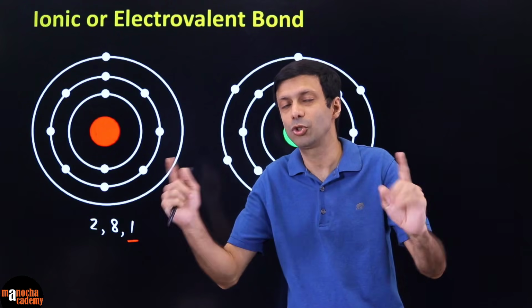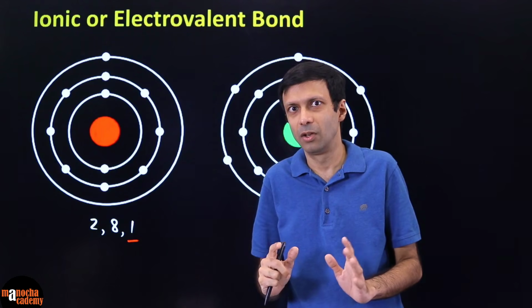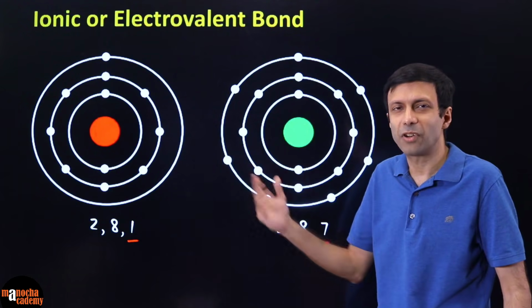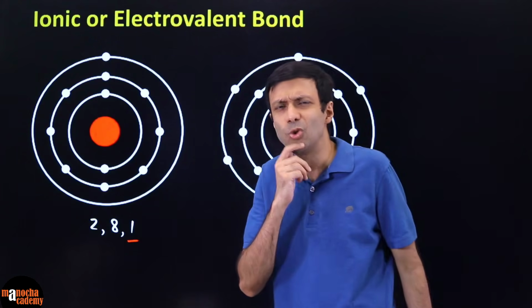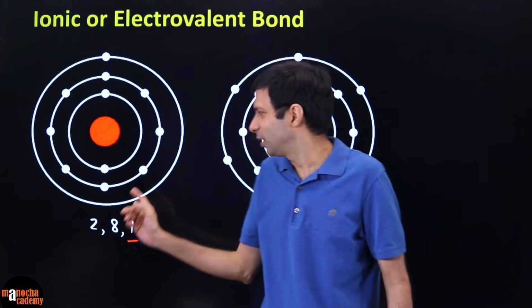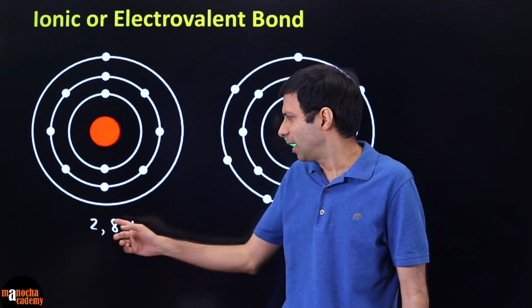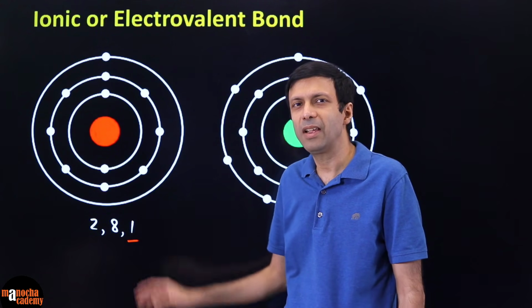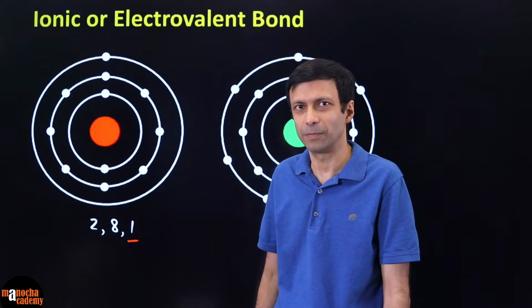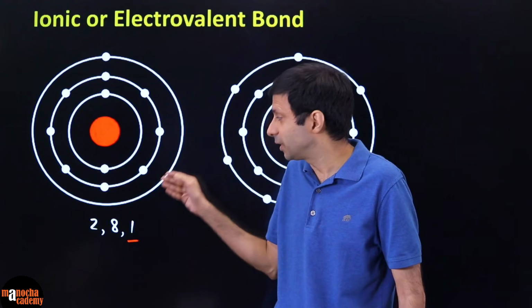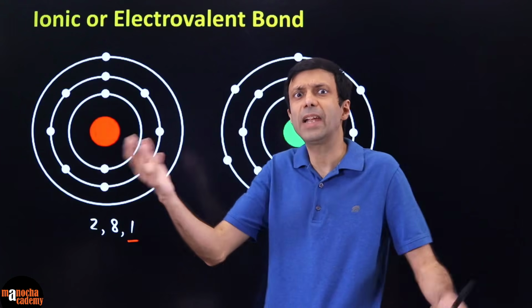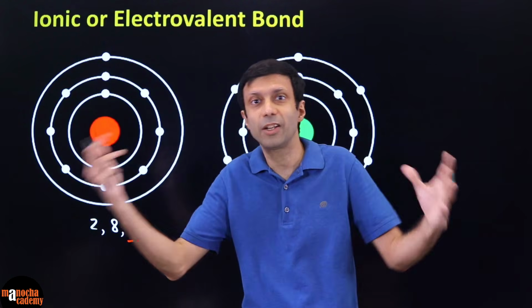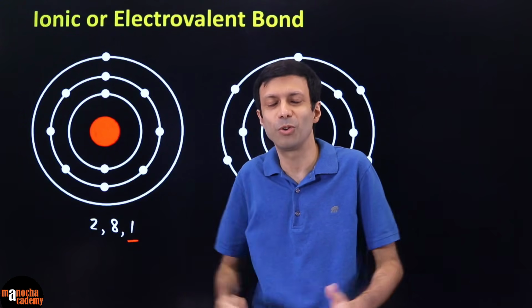Octet means the last shell should have 8 electrons for stability. So now these two friends, or trying to be friends, say, how do we become stable? This guy says, okay, I am 2, 8 and 1 electron. How about if I lose that last electron? Or another option is he needs 7 more. So to get 7 electrons, he'll have to contact 7 friends or 7 people or more people.